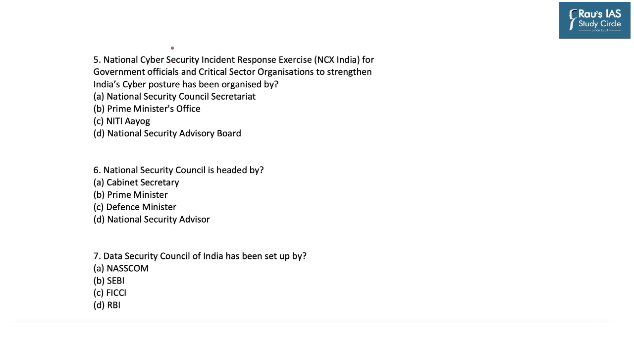So the question is, National Cyber Security Incidents Response Exercise or NCX-India for government officials and critical sector organizations to strengthen India's cyber posture has been organized by. Options are A. National Security Council Secretariat, B. Prime Minister's Office, C. Niti Aayog, and D. National Security Advisory Board. The next question is, National Security Council is headed by. Options are Cabinet Secretary, Prime Minister, Defence Minister, National Security Advisor. And lastly, the Data Security Council of India has been set up by. Options are A. NASSCOM, SEBI, FICCI or RBI. So after our discussion, you will be able to solve all these questions.